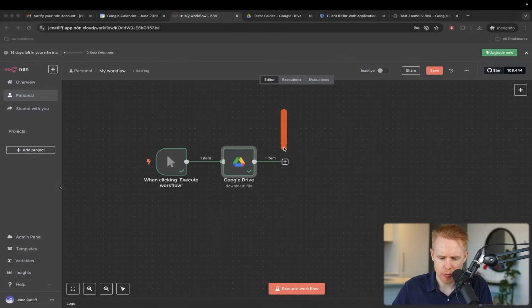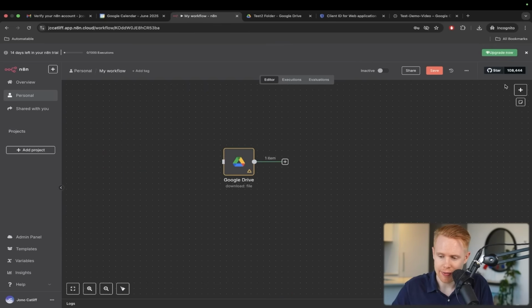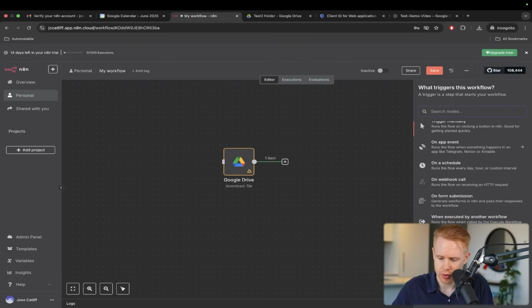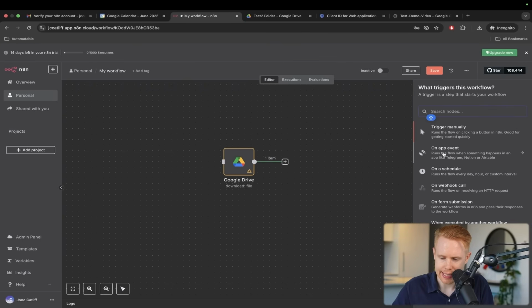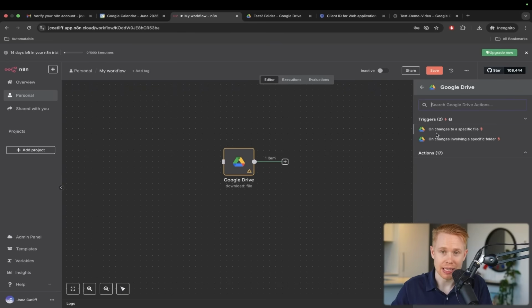Now, just before we move on here, one other thing to keep in mind is that if you didn't want to manually trigger this every single time, we could instead have another trigger down here. This trigger is on app event, and we're typing in Google Drive. Instead of manually triggering this, maybe we want to trigger this anytime any file is added in a specific folder.